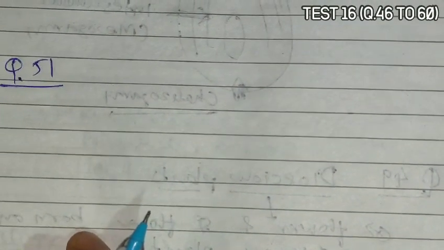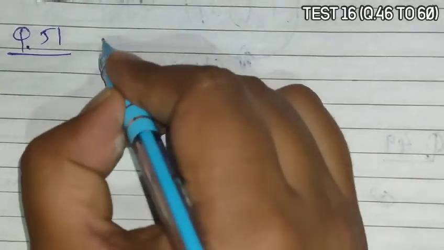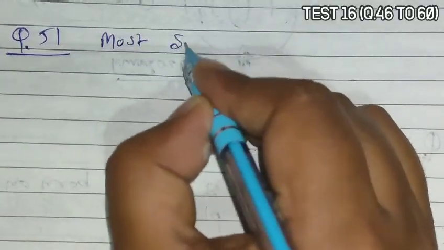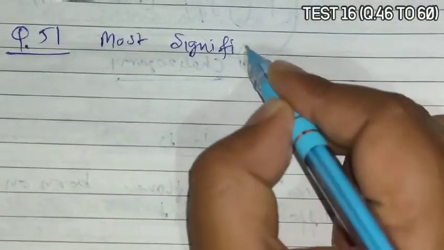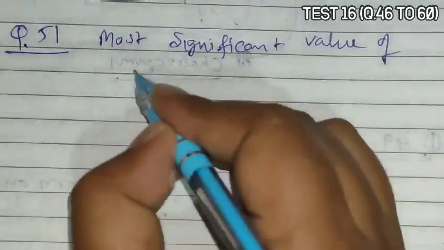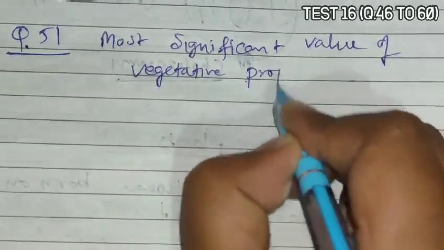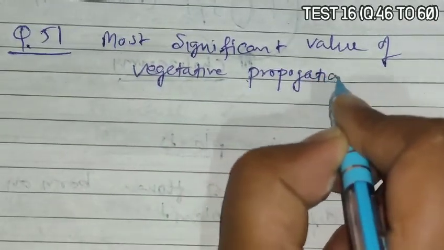Question 51. Question 51 asks the most significant value of vegetative propagation.